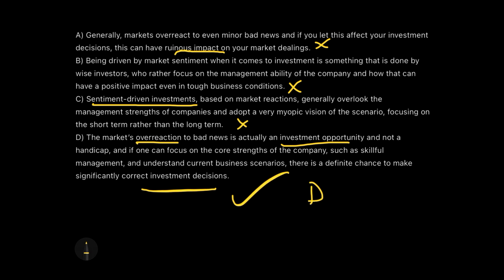So the entire paragraph was about this only, where we talked about the overreaction of the people, the investment opportunities, and why the person will sustain, because they believe in the core strengths of the company, and this can make their decisions correct. All of this was mentioned in option D. So we'll go with option D as our answer. And with this, we have completed the video for today. We have completed the advanced, moderate, easy to moderate, and easy type of questions for the para summary.